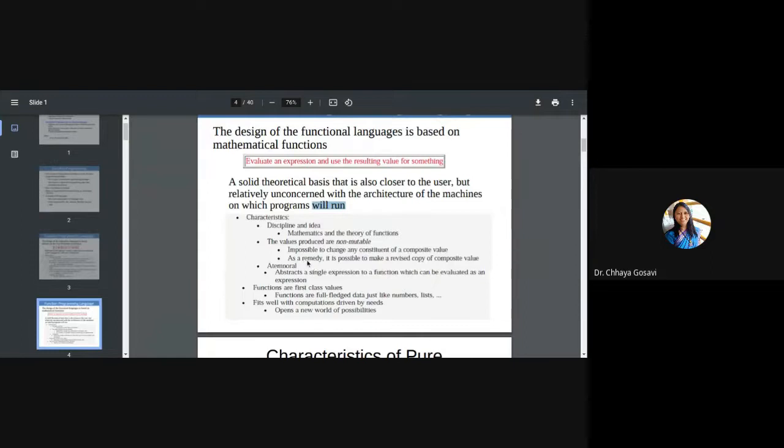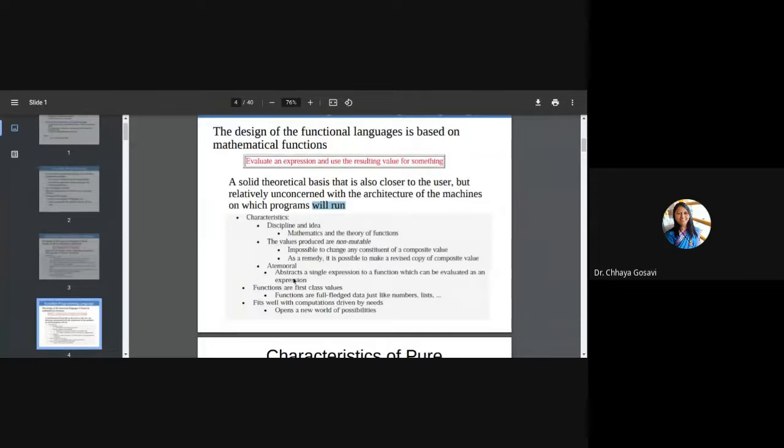So how to do that? As a remedy, it is possible to make a revised copy of the composite value. So for the expression x plus y, if you take x value as 3 and y value as 2, 3 plus 2, the answer is 5. And if you want to change the value of x, you have to make a copy of that expression and then assign another value to x. But you cannot change the expression for that line.